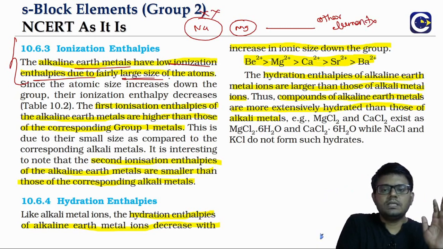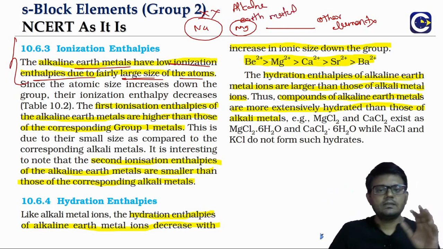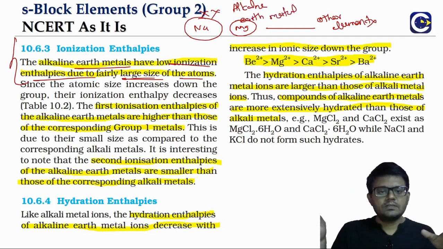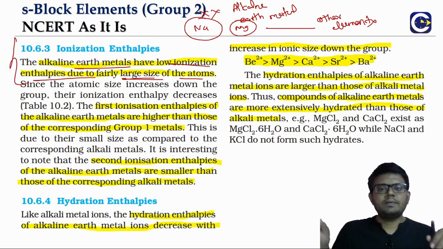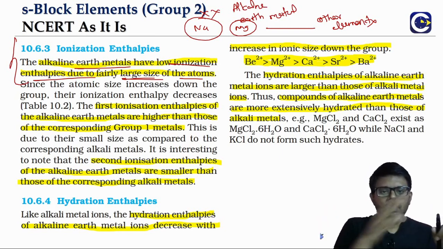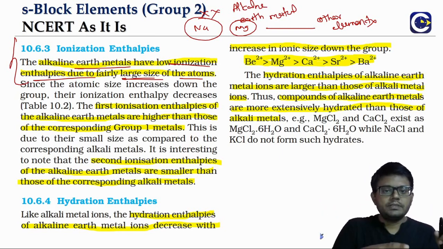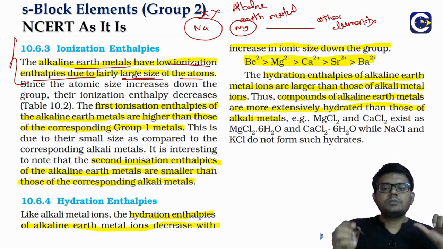Then the size of the alkaline earth metal is still high in comparison to the other elements. So they will have low ionization enthalpies. In fact, in a period, what happens when you move from left to right? Ionization enthalpies will keep on increasing. So in any period, what do we observe? The ionization enthalpy of the alkali metal will be the least.